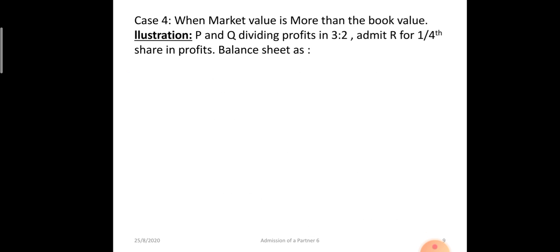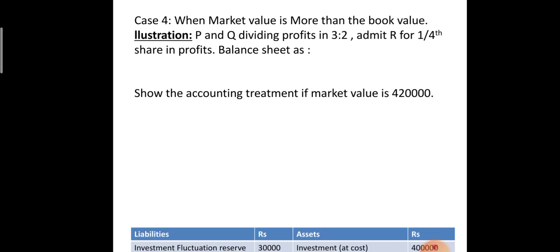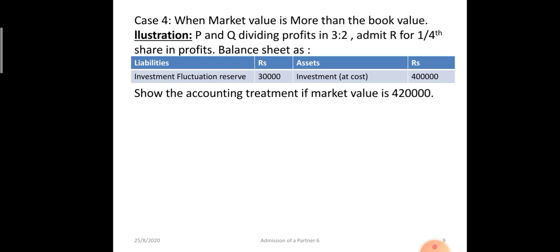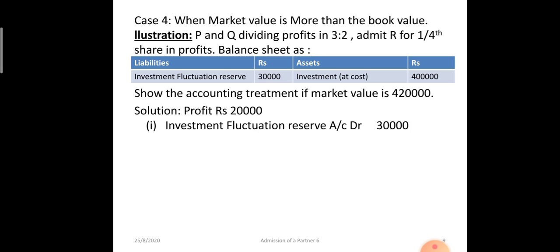Okay, one more case, when market value is more than the book value. Investments at cost is 4 lakh rupees. Now the market value is 4 lakh 20,000 rupees, a gain. Investment fluctuation reserve is appearing at 30,000 rupees. So the full 30,000 of investment fluctuation reserve will be transferred to the old partners' capital accounts in old ratio. Investment fluctuation reserve to P's capital, to Q's capital 18,000 and 12,000 rupees in the ratio of 3:2.